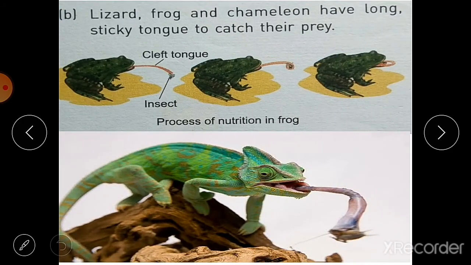Then next we have lizard, frogs and chameleon. Lizard, frog and chameleon have a long sticky tongue to catch their prey. Here you can see the picture, this frog is catching the prey, that is an insect. Then here is the picture of a chameleon. So lizard, frog, chameleon and other animals like this have sticky tongues to catch their prey. This is another mode of nutrition.